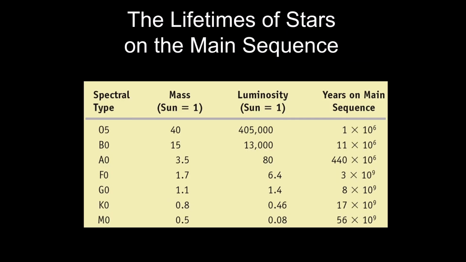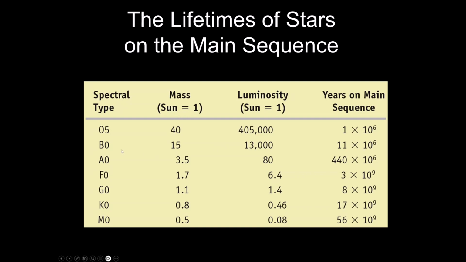Yeah, but if anything's interesting about this, you kind of want to know the time for this stuff. So here's our sun down here. Sun's G2, actually. So this number for the G0 is for a star that's maybe slightly more massive. And the G0 takes 8 billion years to go through its main sequence life, where our sun is somewhere in the range of 9 to 10 billion years.